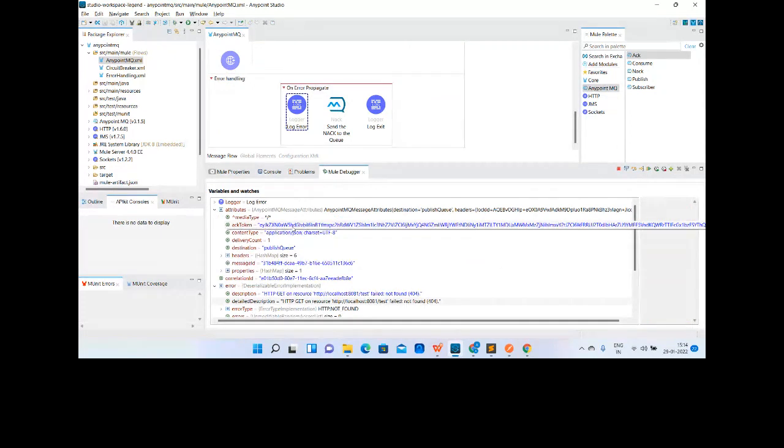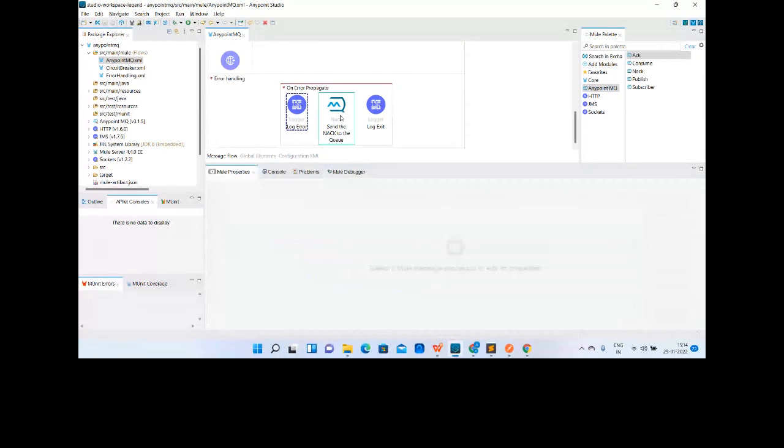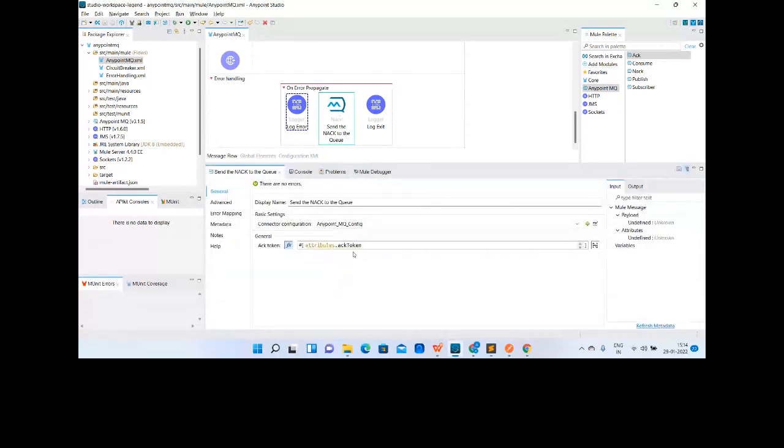So this token we are sending with the NACK operation. Let me show you the NACK. We are just sending the token id. So with the NACK we inform the service that this message needs to be sent back to the queue since it is not consumed successfully, right?